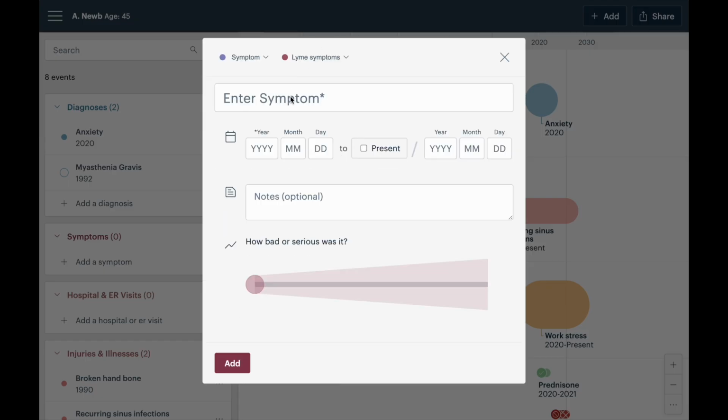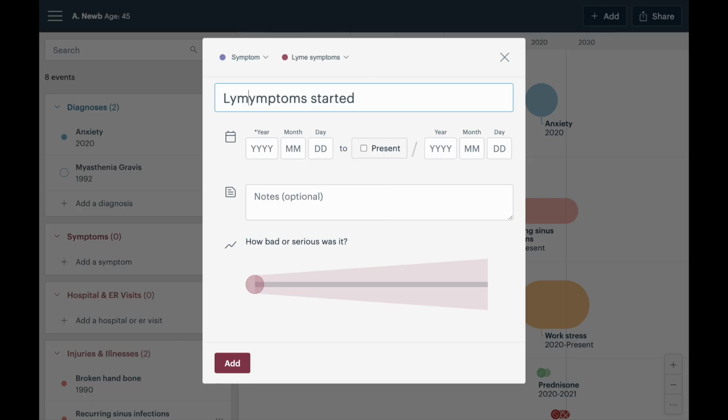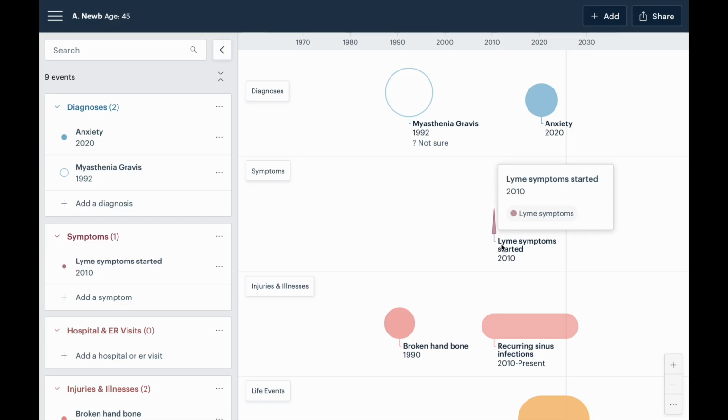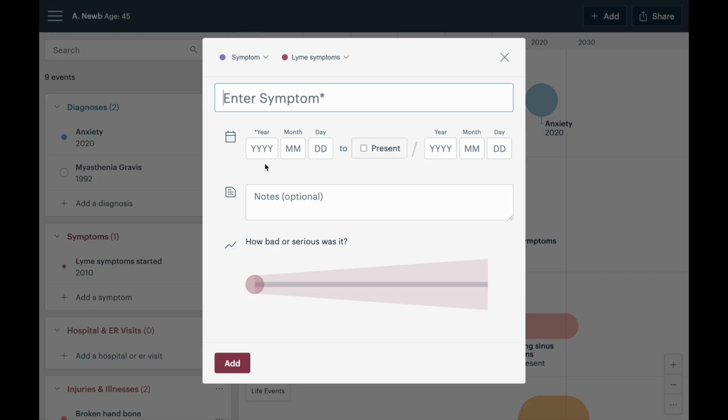So let's make a Lyme graph, and I'll just show you how that works. Every time we add a symptom here, we're adding a kind of symptom milestone. So I'm going to say symptoms started, and I'm going to say Lyme symptoms started in 2010. And I'll add that to my timeline. So you can see this is showing up just as a little spike because it's a single point in time. But let's add a few more notes here.